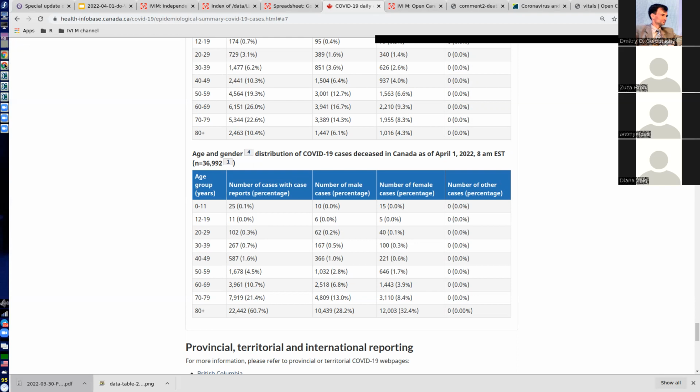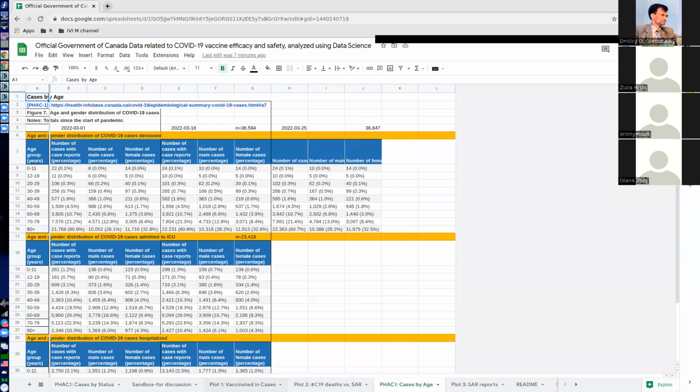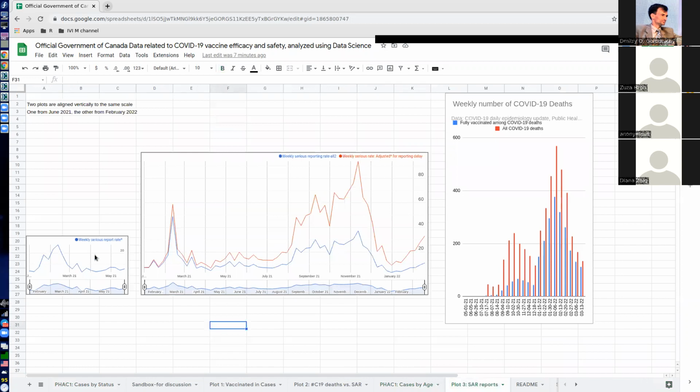So in the spreadsheet, we have a number of plots, and I'm showing them here as well. These are plots of severe adverse reactions. This graph is shown from May, and it shows very few serious adverse reactions, like less than 20. But then if you look at the same month of May now, from February, you would see there are twice as many. And this number for the same month of May is going larger again pretty much every week.